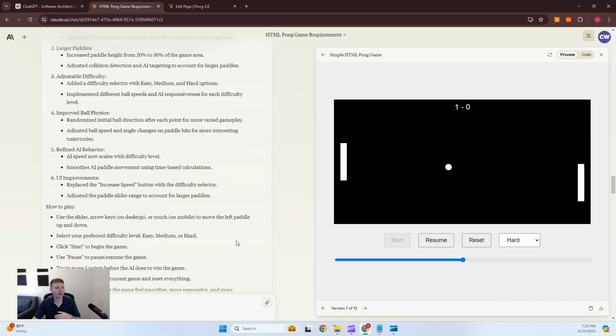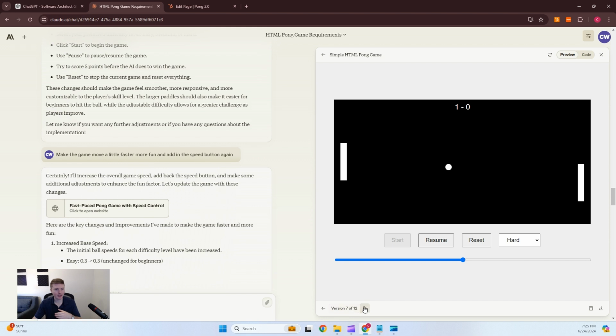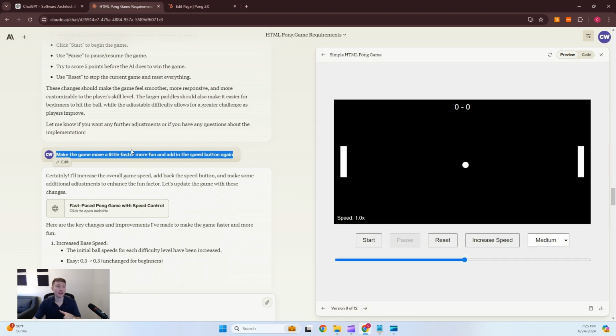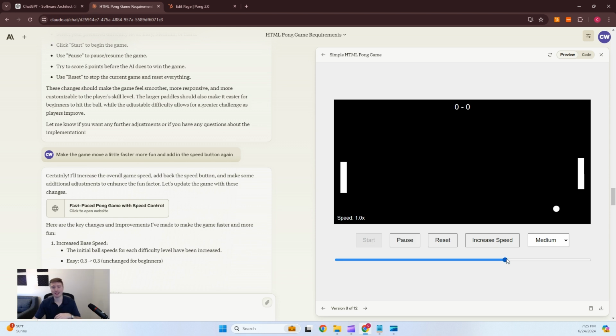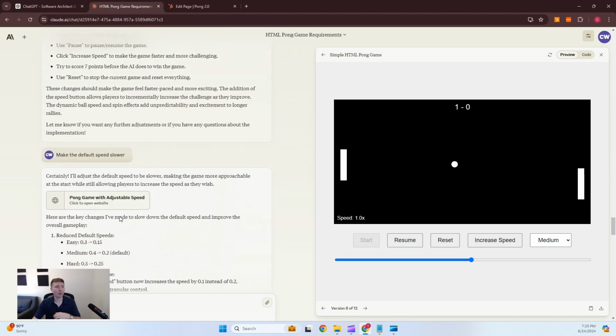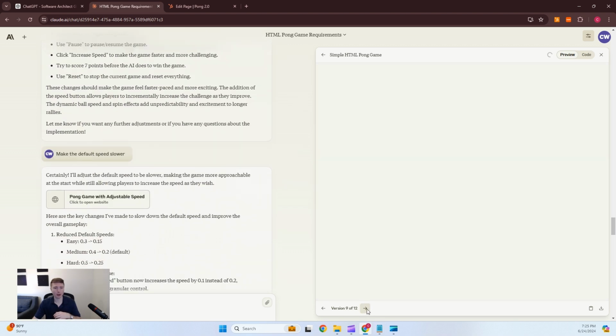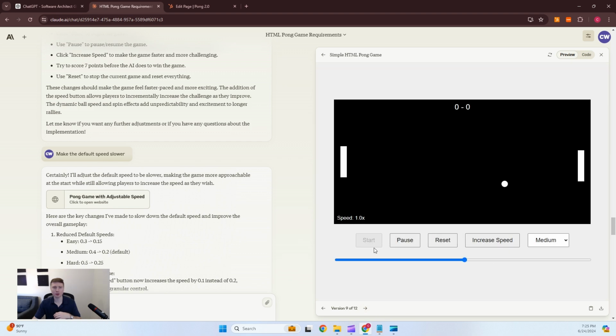We went through a couple more revisions. Make the game, and this is such a broad comment, make the game move a little faster, more fun, and add a speed button in again. More fun. What does more fun mean, right? Well, apparently it made it better. Then we went one more step: make the default speed slower because it was just shooting out of the gate there.